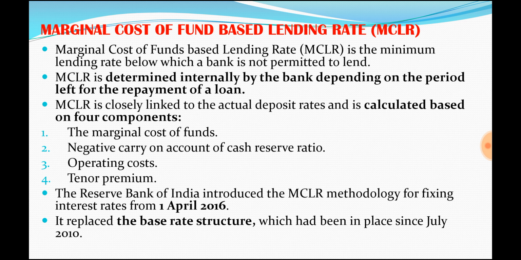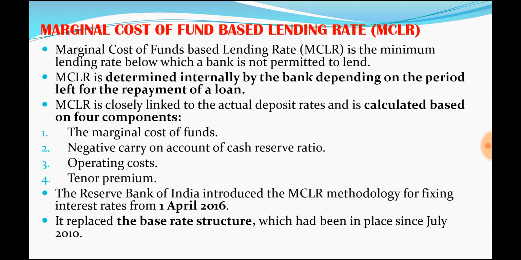So RBI came with another thing called marginal cost of funds based lending rate. This is the new introduction which is at present, and it replaced the 2010 base rate.